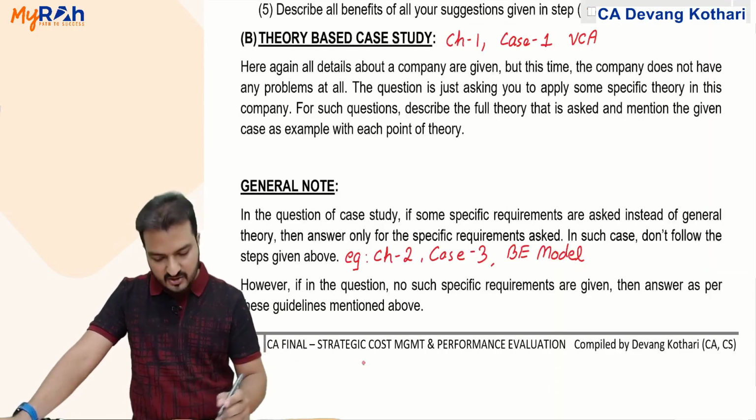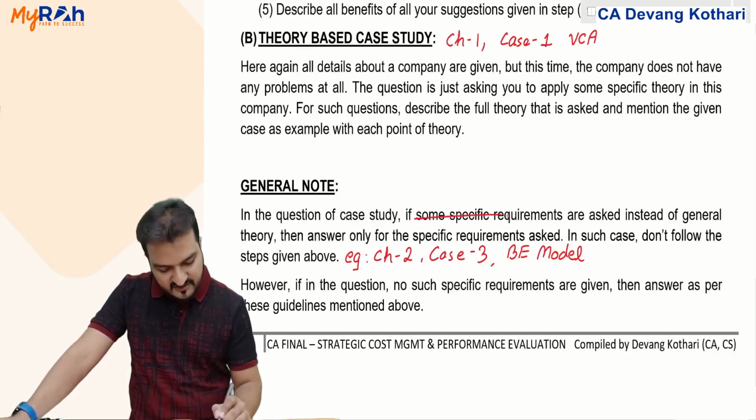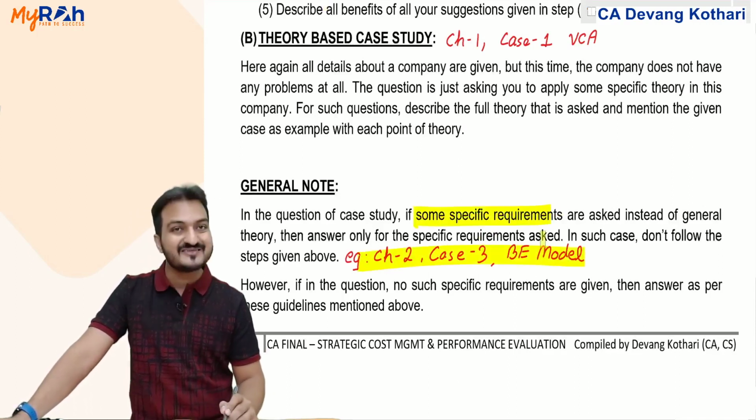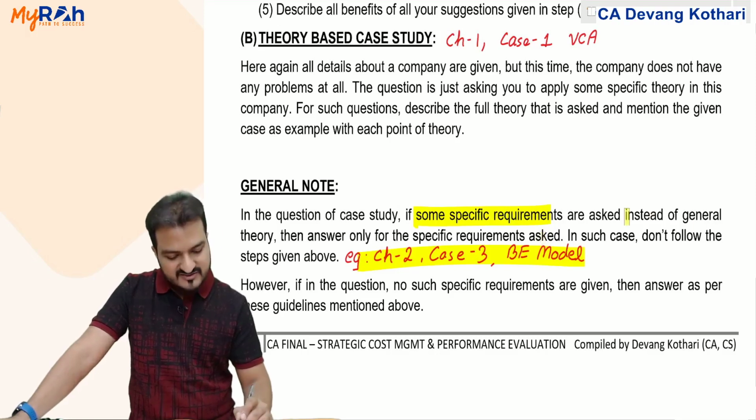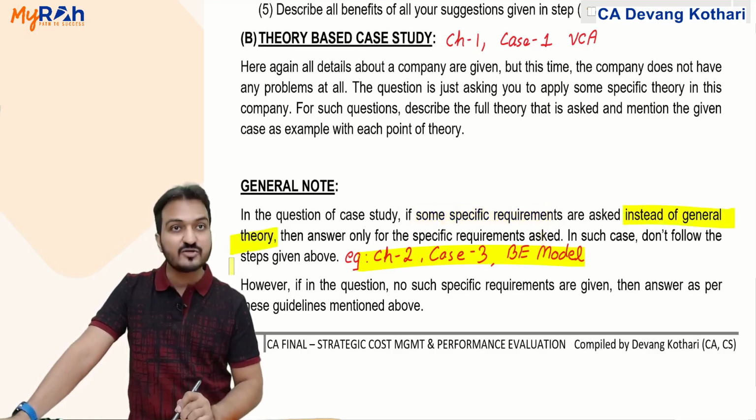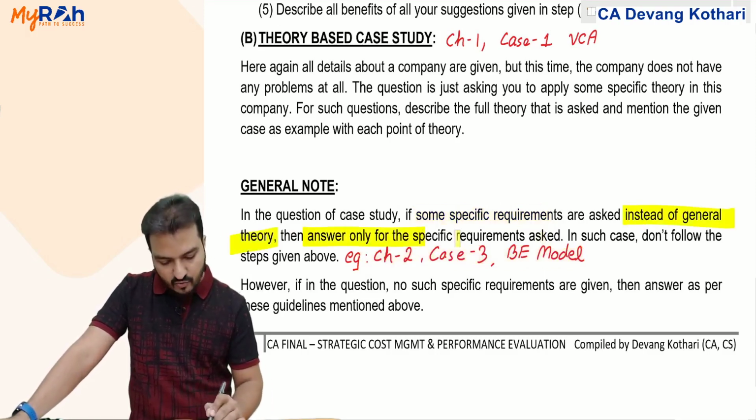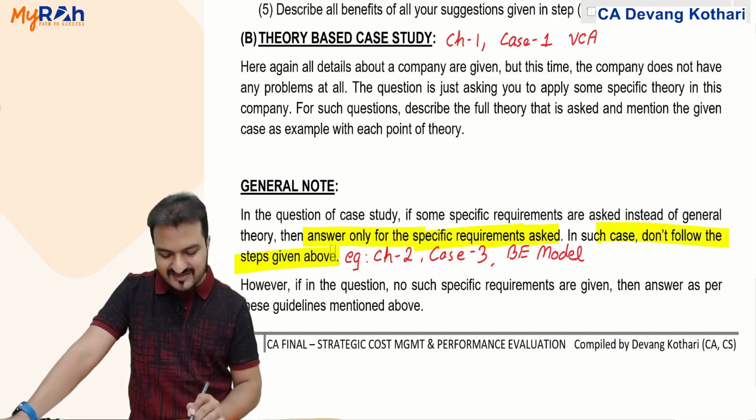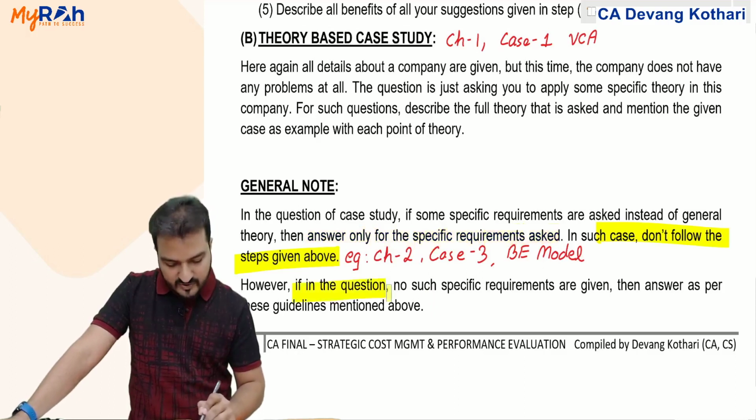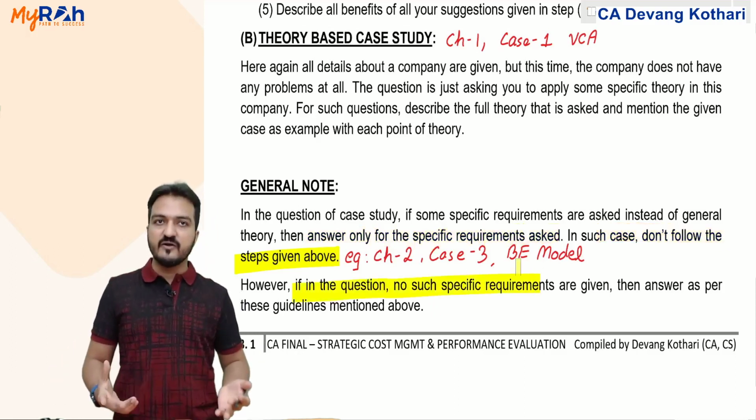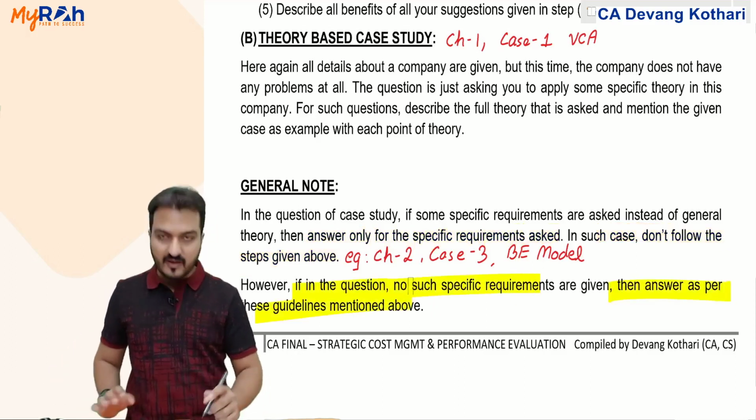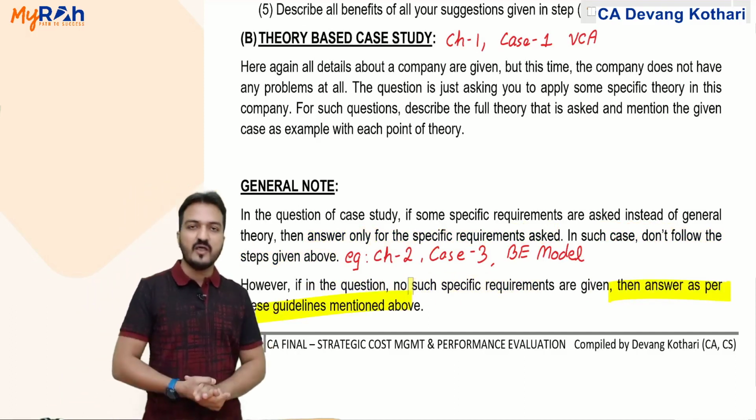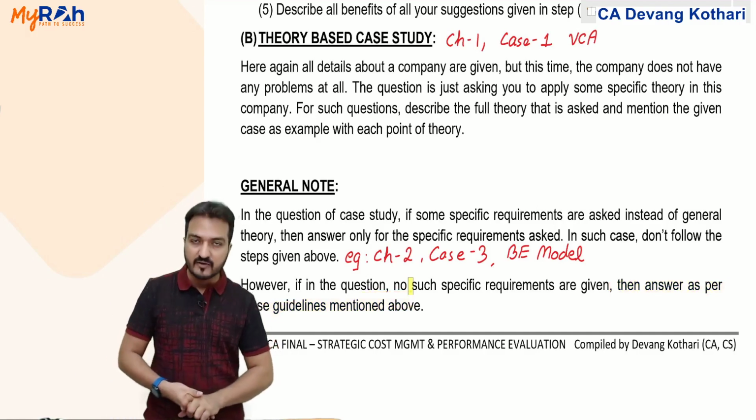So if the question has some specific requirements like this business excellence case study, then instead of writing general theory, you answer only what specific requirements are asked. In such case, do not follow the steps given above. However, if in the question no specific requirement is given, then you answer as per the guidelines that I have given here. Done? Look, these rules will help you answer case studies in a better way.